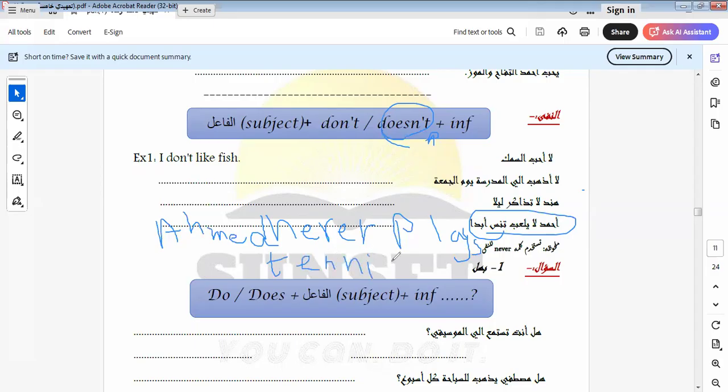Here we have the singular, which we do by using doesn't. Okay, here we say, he doesn't study at night. Here, study, if we use the affirmative form, it will be studies. But here we have doesn't, so the verb must be written in the base form. So he doesn't study at night.